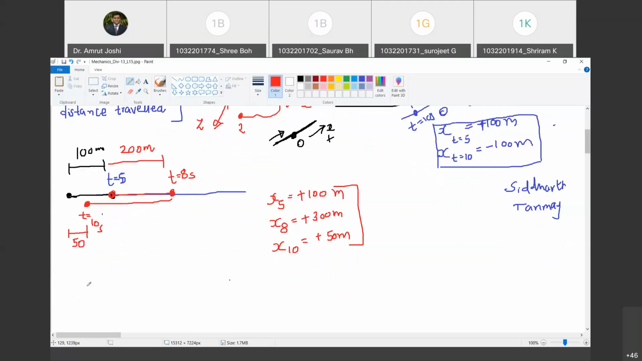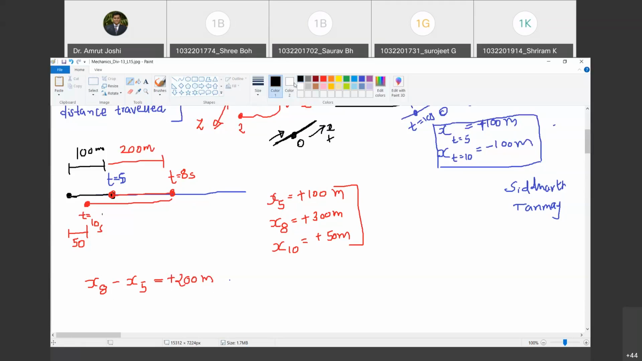Now look, if I ask you what is the change in position from t equal to 5 seconds to t equal to 8 seconds? Plus 200 meter. So x8 minus x5 is the change in position from t equal to 5 seconds to t equal to 8 seconds. Do you agree with me? Yes, sir. And how much is that? Plus 200 meter. Happy? Yes, sir.